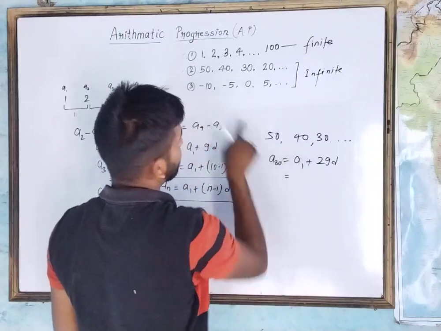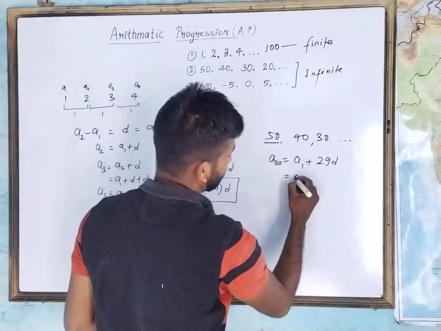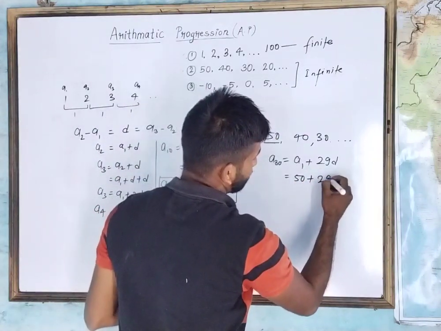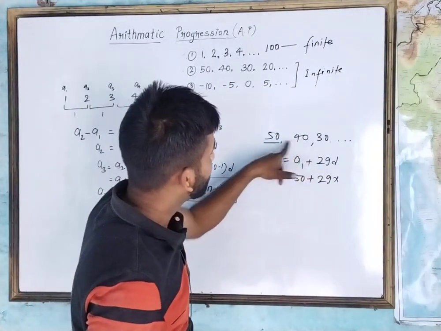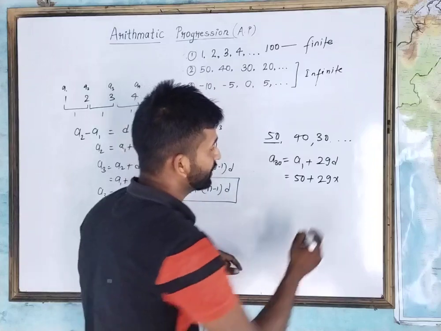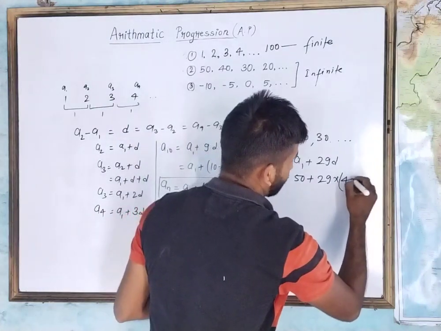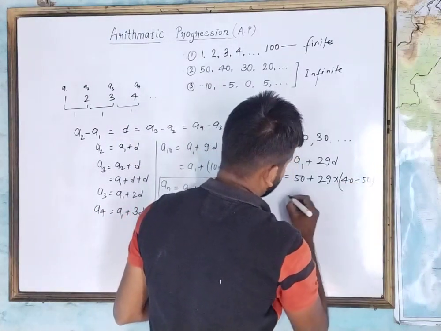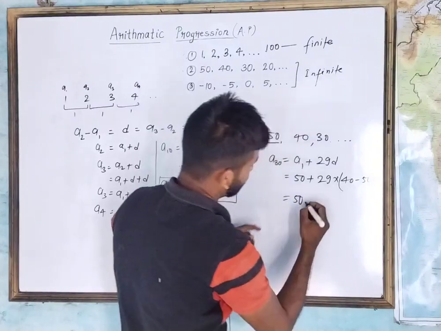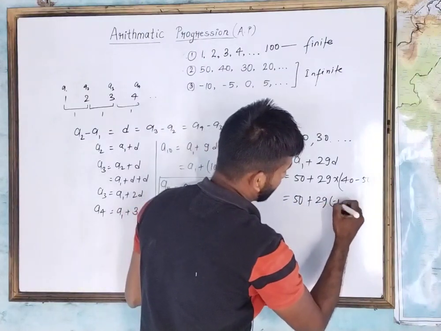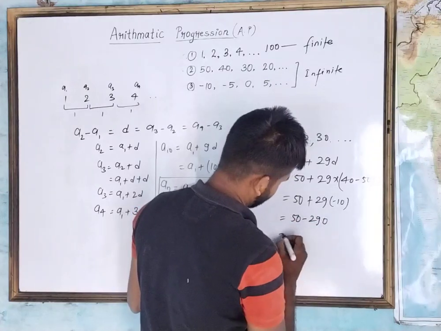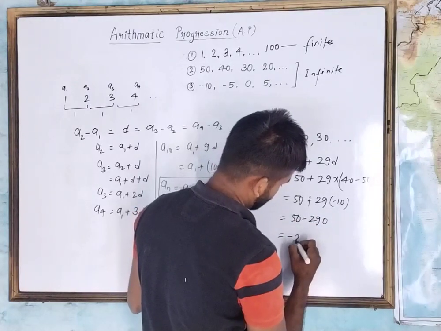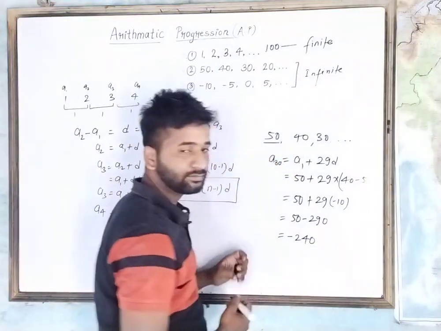What is a1 here? a1 is the first term, which is 50. 29 into what is d here? d can be written as a2 minus a1 or a3 minus a2, which is 40 minus 50, that is minus 10. So it can be written as 50 plus 29 into minus 10, which is 50 minus 290, which is equal to minus 240.